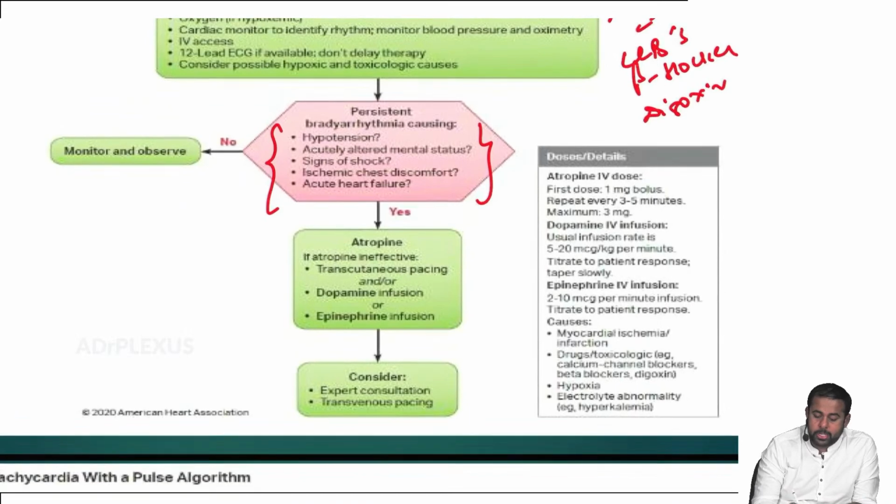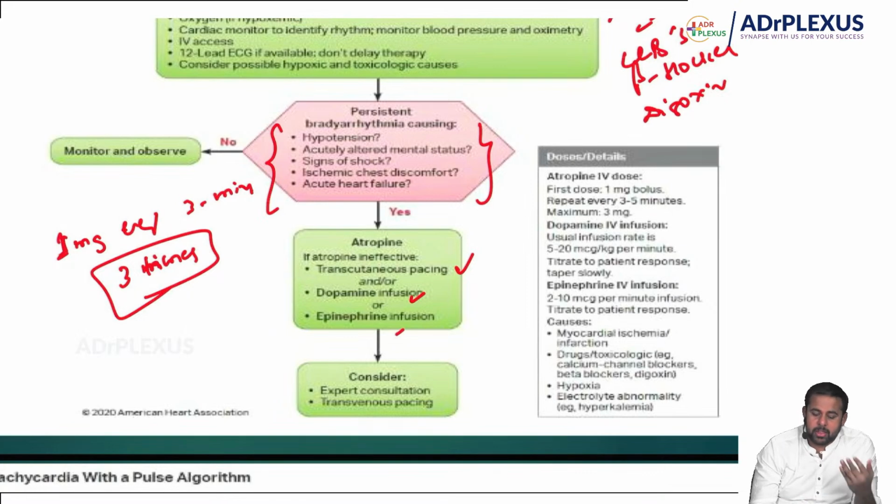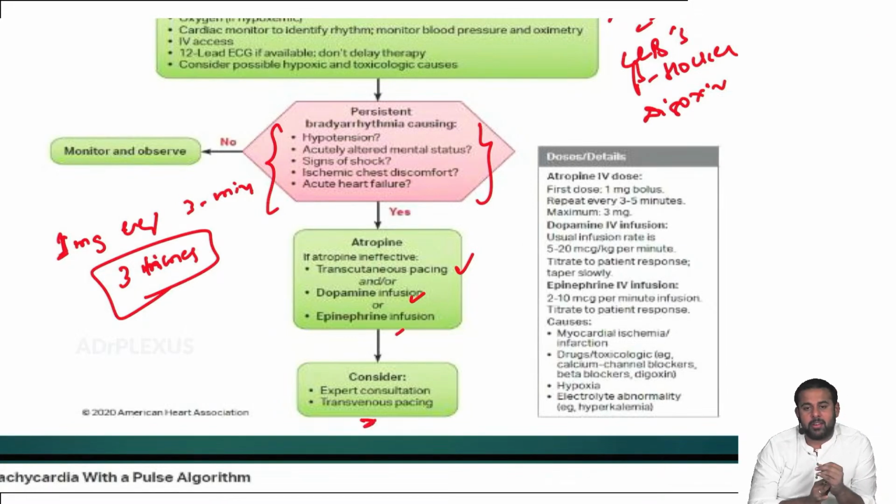Atropine. How much atropine do you have to give? 1 mg every 3 to 5 minutes. How many times can you give it? You can repeat up to 3 times. If there is no response even with that, if atropine is ineffective, then go for transcutaneous pacing and/or dopamine infusion or epinephrine infusion. And even with that it's not working, then go for transvenous pacing.